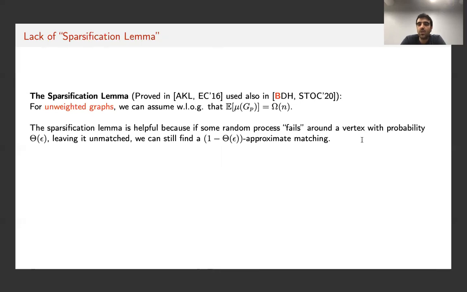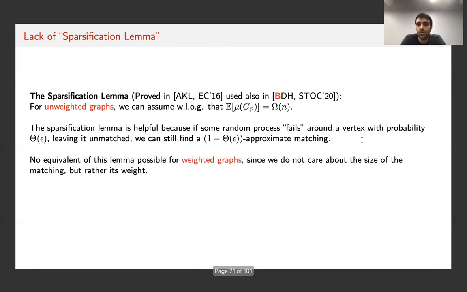because once we apply this lemma and we assume this, we can simply charge the failures in the following way. So if around some vertex, some random process fails with probability, say, epsilon, leaving this vertex unmatched, we can still guarantee a 1 minus epsilon approximation because the cost of these failures is at most epsilon n, and the matching is linear in n.